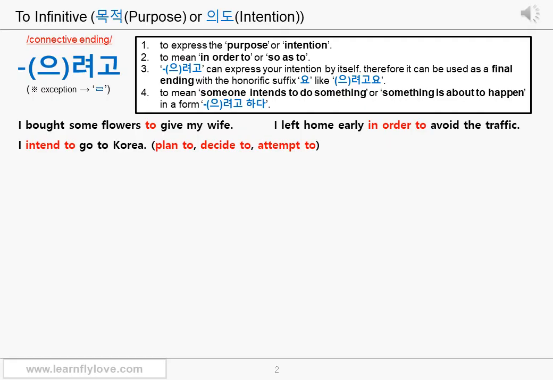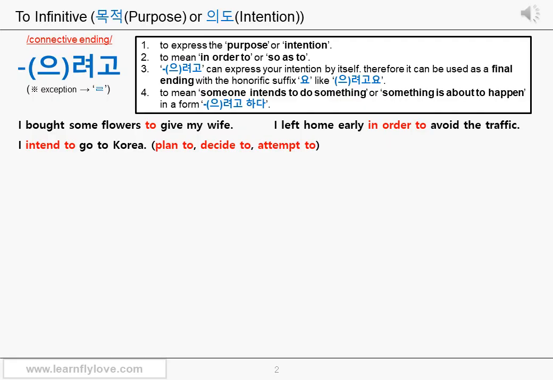으려고 하다 can sound similar to 으려고요, which can be used as a final ending, but the obvious difference is 으려고 하다 alone can't mean intend to, plan to, decide to, or attempt to. But 으려고요 doesn't have a meaning. It just indicates the intention or purpose. You'll understand this better with the examples later, so don't worry even though you don't understand it quite well now.